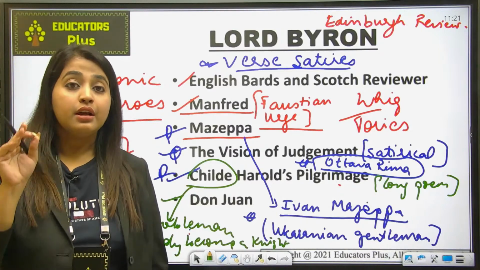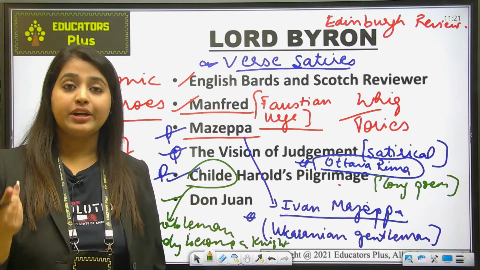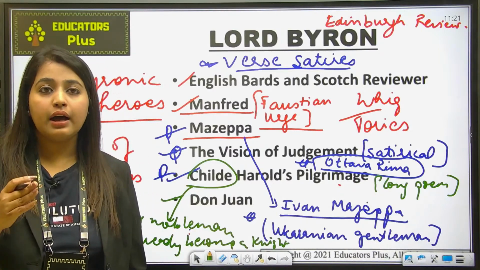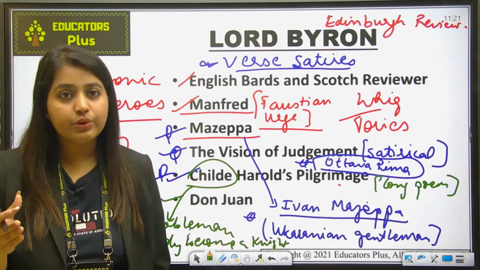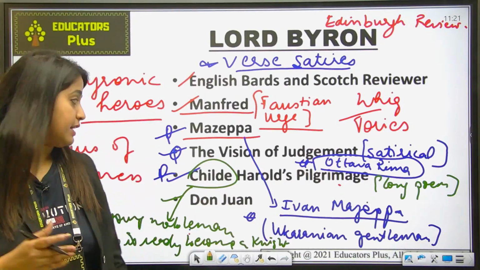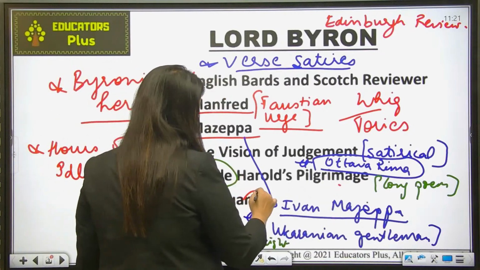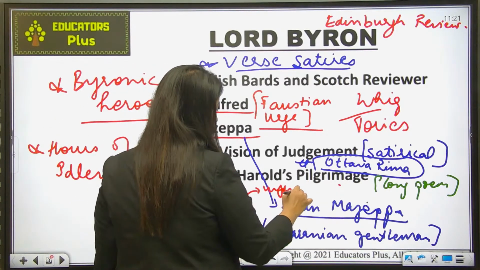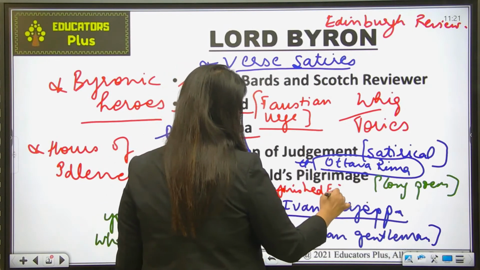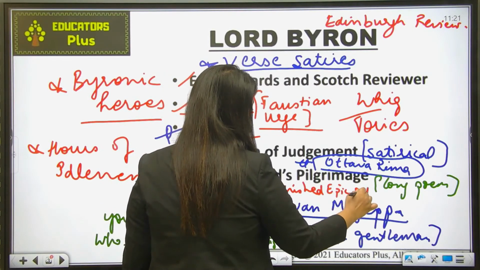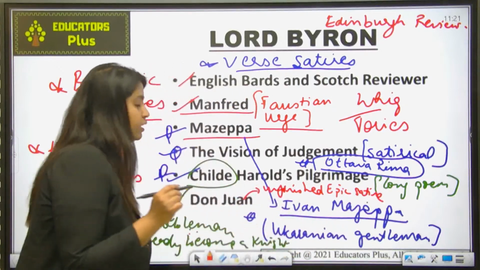ठीक है, so please hear carefully what I am saying. So basically this poem is written in 2 cantos and it is an unfinished epic satire. Just remember, it is an unfinished epic satire which is written by Byron.